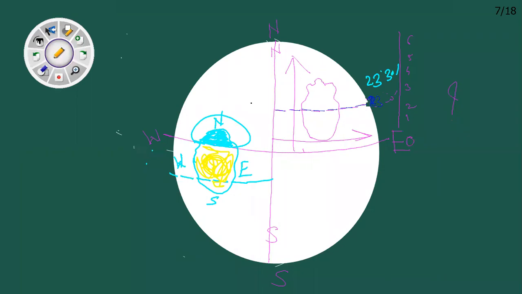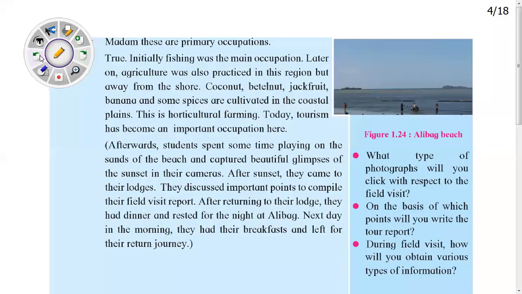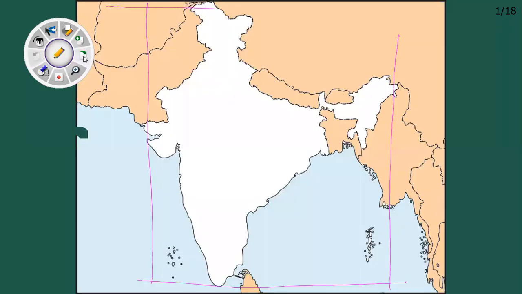Some part of Brazil is located in the northern hemisphere. Most of the part of Brazil is located in the southern hemisphere and western hemisphere. I will make it clear after a bit. Now let's start with India, the longitudinal and latitudinal extension of India.